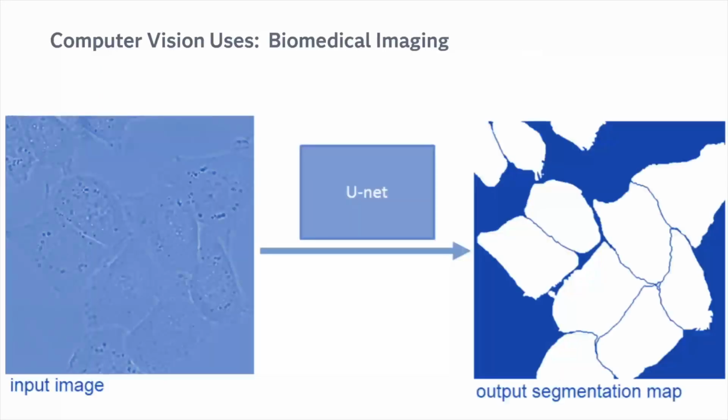Another use is biomedical imaging, where you can look at cells, for example, and try to determine if they're cancerous or other anomalous cells. So I've talked about some of the uses, but how does a computer actually see an image? So a computer sees an image as a bunch of pixels. So it's just numbers. Computers just see numbers.